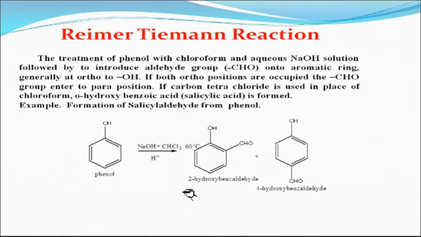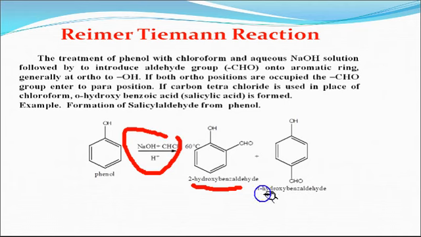If carbon tetrachloride is used in place of chloroform, ortho-hydroxybenzoic acid, known as salicylic acid, is formed. So here, phenol reacts with sodium hydroxide and chloroform at 60 degrees Celsius, and we get 2-hydroxybenzaldehyde and 4-hydroxybenzaldehyde.